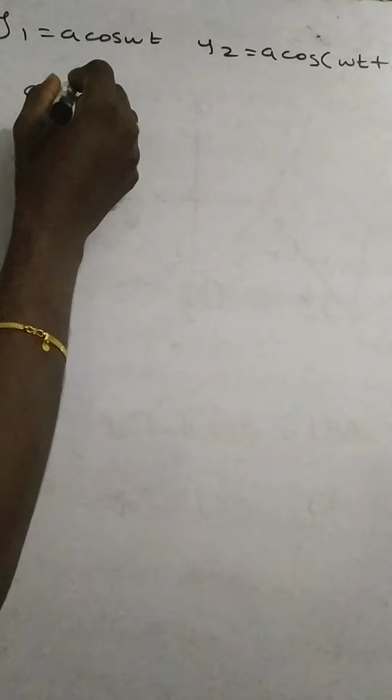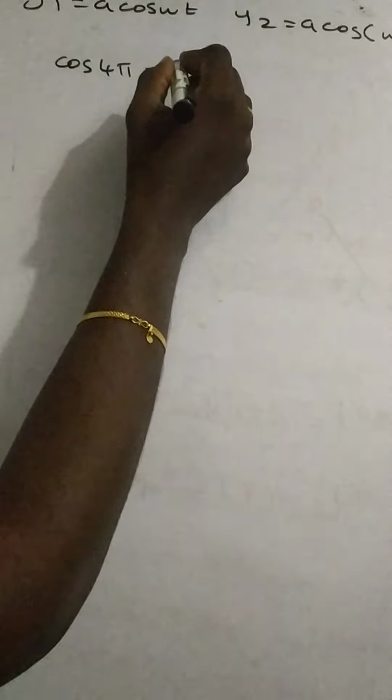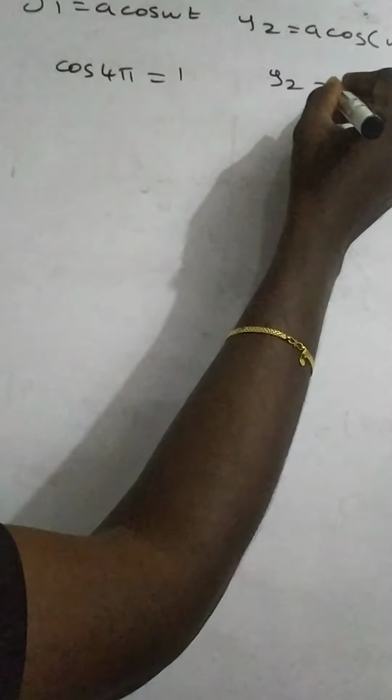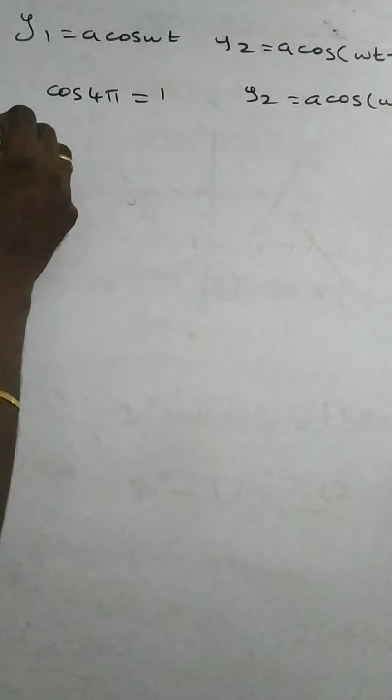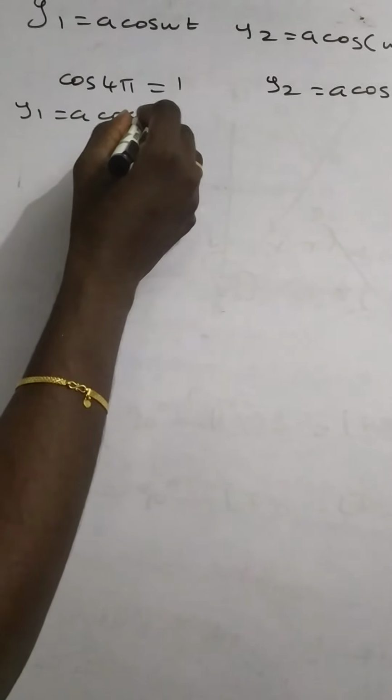So cos 4 pi is equal to cos 0, cos 2 pi, cos 4 pi are equal to 1. So y2 is equal to a cos omega t, and y1 is equal to a cos omega t.